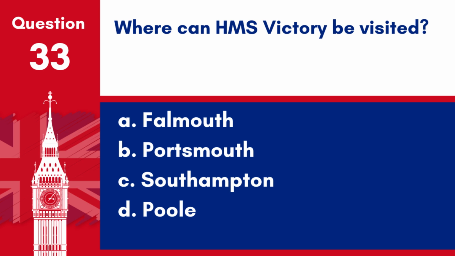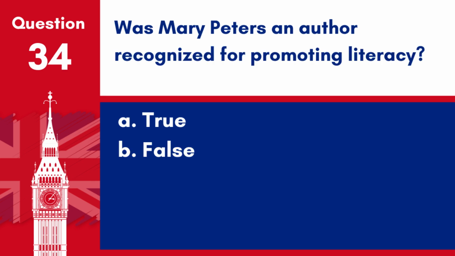A. Falmouth. B. Portsmouth. C. Southampton. D. Poole. Answer: B. Portsmouth. HMS Victory, famous for being Lord Nelson's flagship at the Battle of Trafalgar, can be visited in Portsmouth. Question 34. Was Mary Peters an author recognized for promoting literacy?